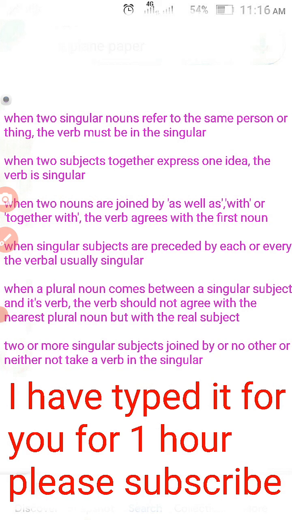Guide is father and mentor is also father. There is no extra person; there is only one person, the father. So it should be singular, because your subject is singular. Now let us move to the next rule.